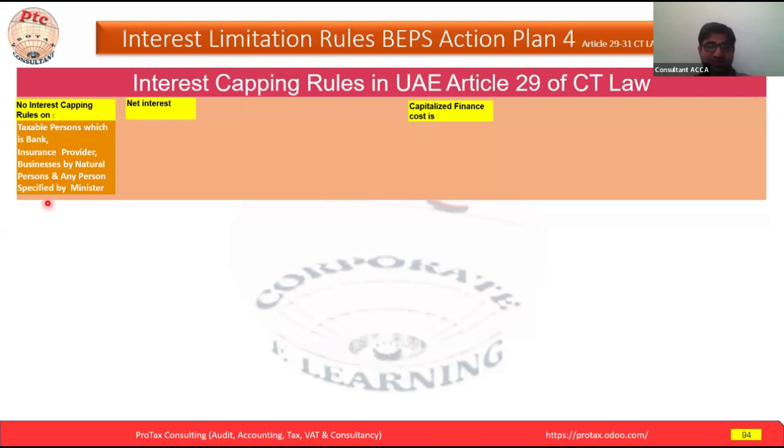Okay, now the next bullet. Here we are discussing what interest key points we have to consider. Next point, net interest expenditure. We learned the definition of net interest in our previous sessions. What is the net interest? The net interest is interest income minus interest expense.